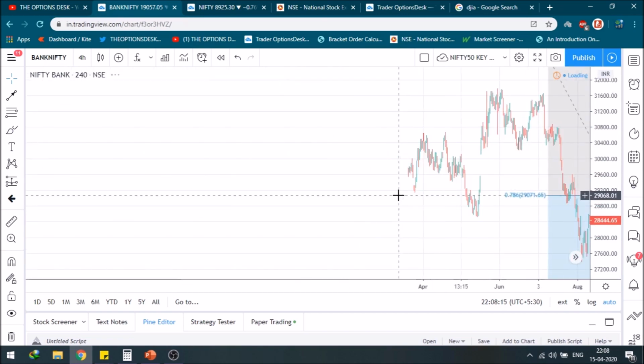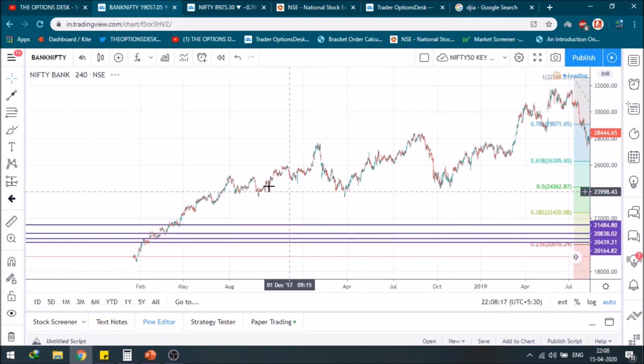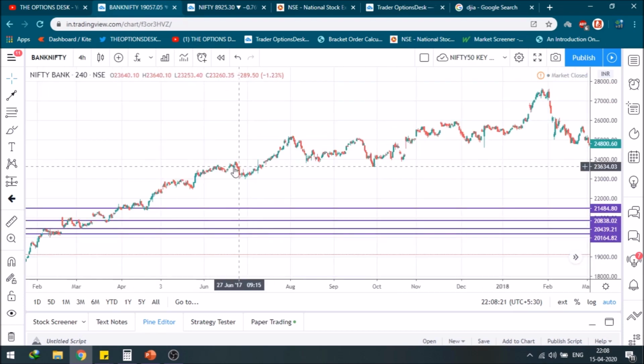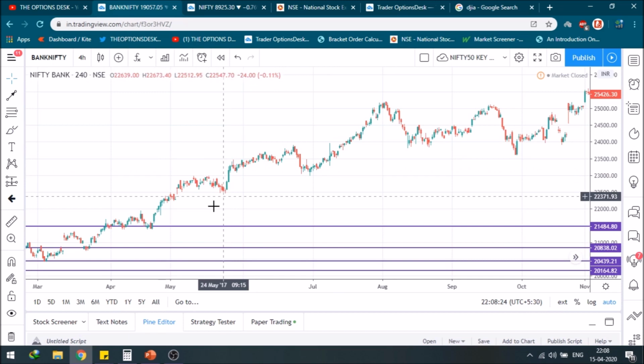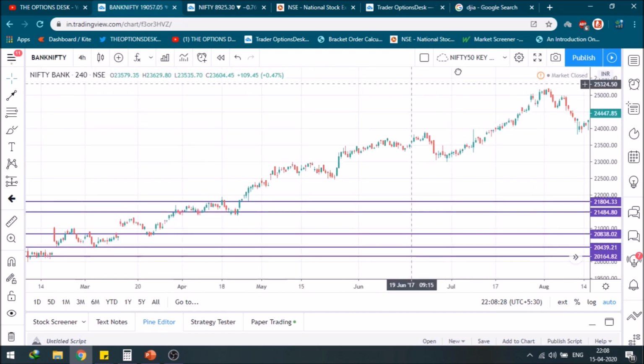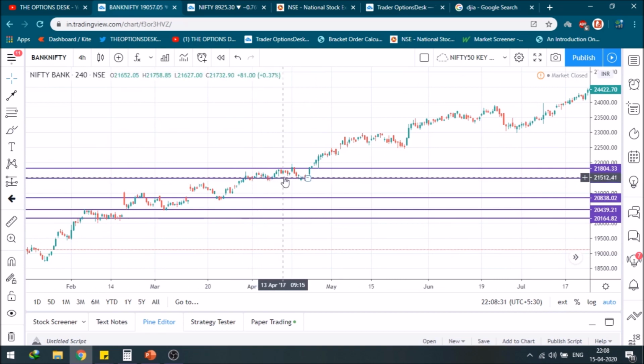Just a moment. So as you can see, this is the prior data. So we will get a clear view till which resistance Bank Nifty can face. As you can see, this would be my final resistance. Why? As you can see, there are the approximate highs of these candlesticks, 1, 2, 3, and the low of